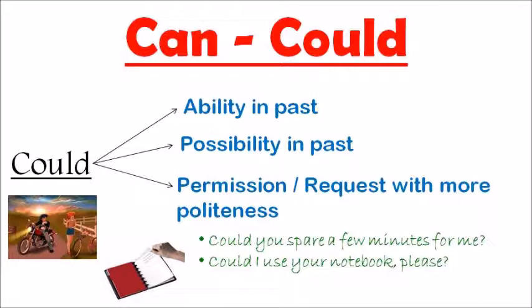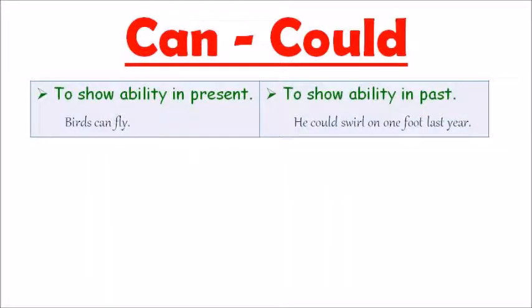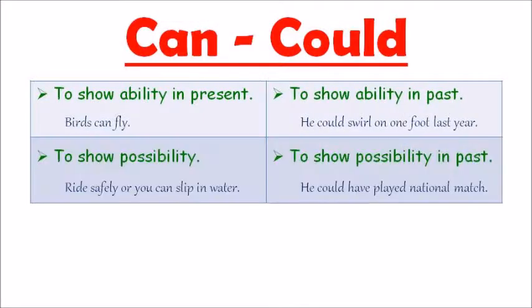Now we will observe the difference between both the modal verbs. The first difference: can is used to show ability in the present, whereas could shows ability in the past. Birds can fly. He could swirl on one foot last year. Observe the past time I have mentioned. The second difference is that can shows possibility in the present or future, while could shows possibility in the past. Ride safely or you can slip in water. He could have played the national match.